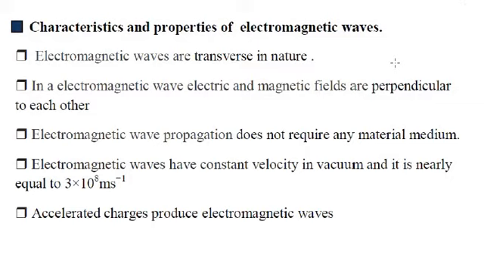Such waves are called transverse waves. But suppose the particles are vibrating in a direction along with the direction of the wave, meaning the particles are vibrating in the same direction in which the wave is propagating, such waves are called what? Longitudinal waves. But here in the electromagnetic waves, what happens?